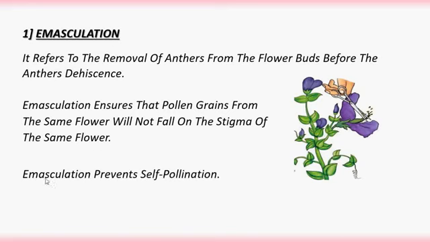That means emasculation prevents self-pollination. So in artificial hybridization, emasculation is required to prevent self-pollination. To avoid that self-pollination, we need to remove anthers before their maturity.